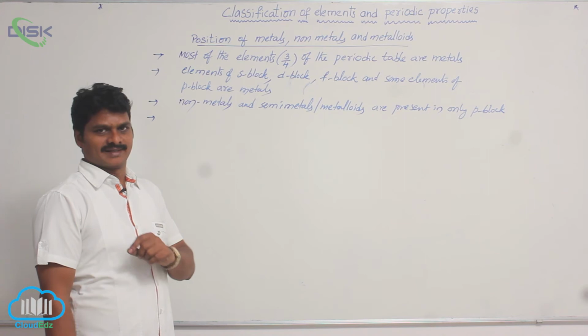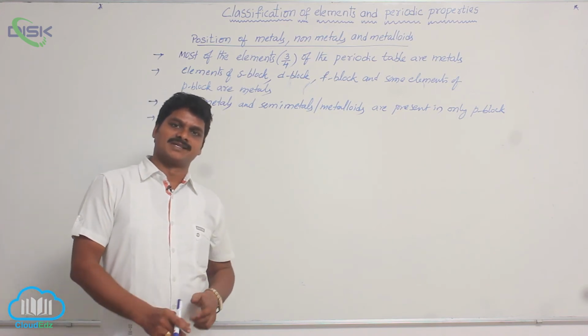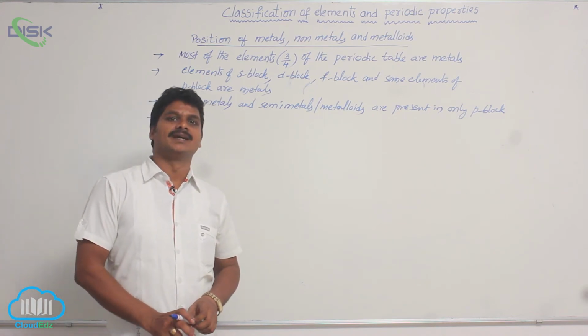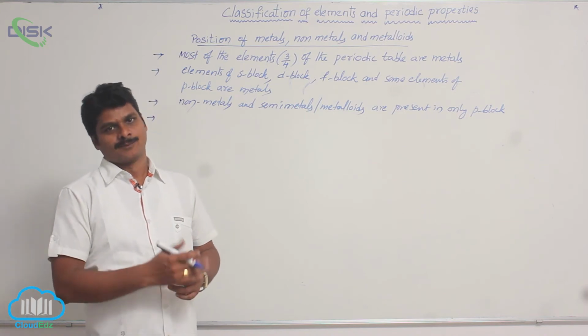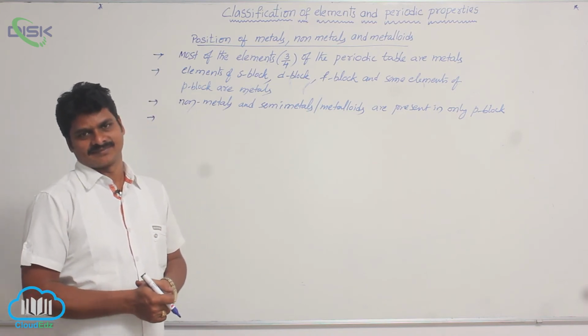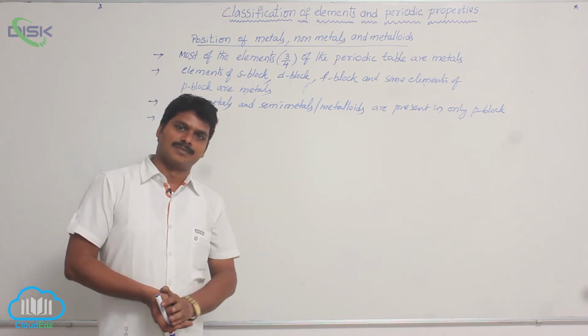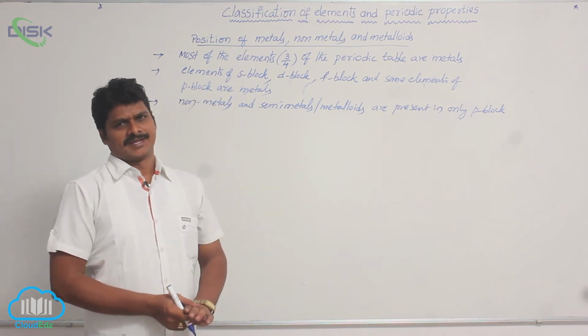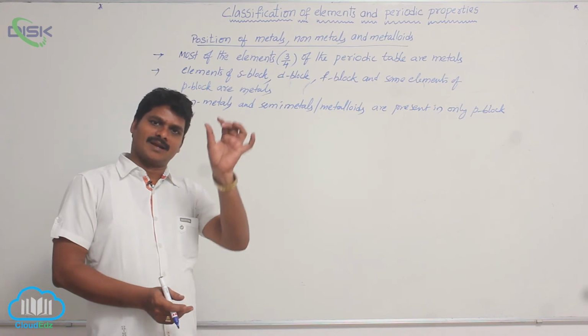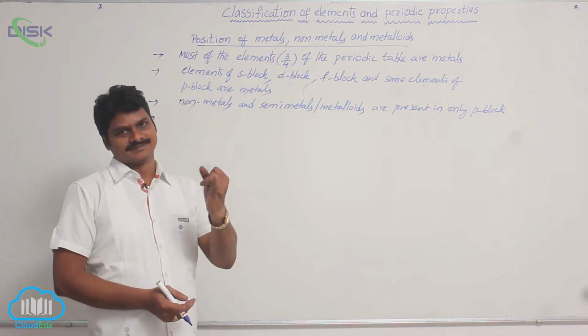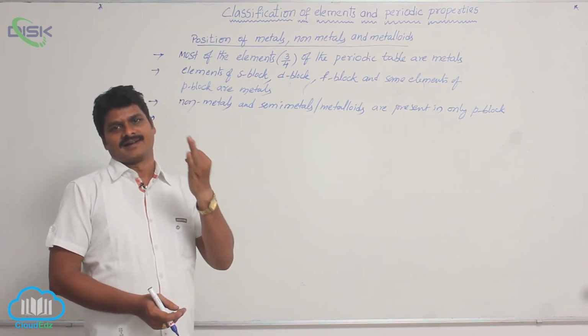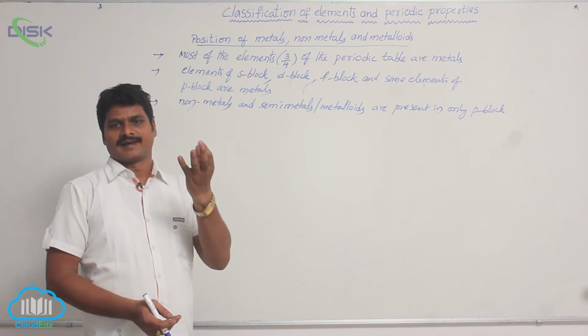Remember this point. What are the elements present in the first period? Helium and hydrogen, both are gases. What is the last group? Group 18. In group 18, all elements are gases: helium, neon, argon, krypton, xenon, radon.